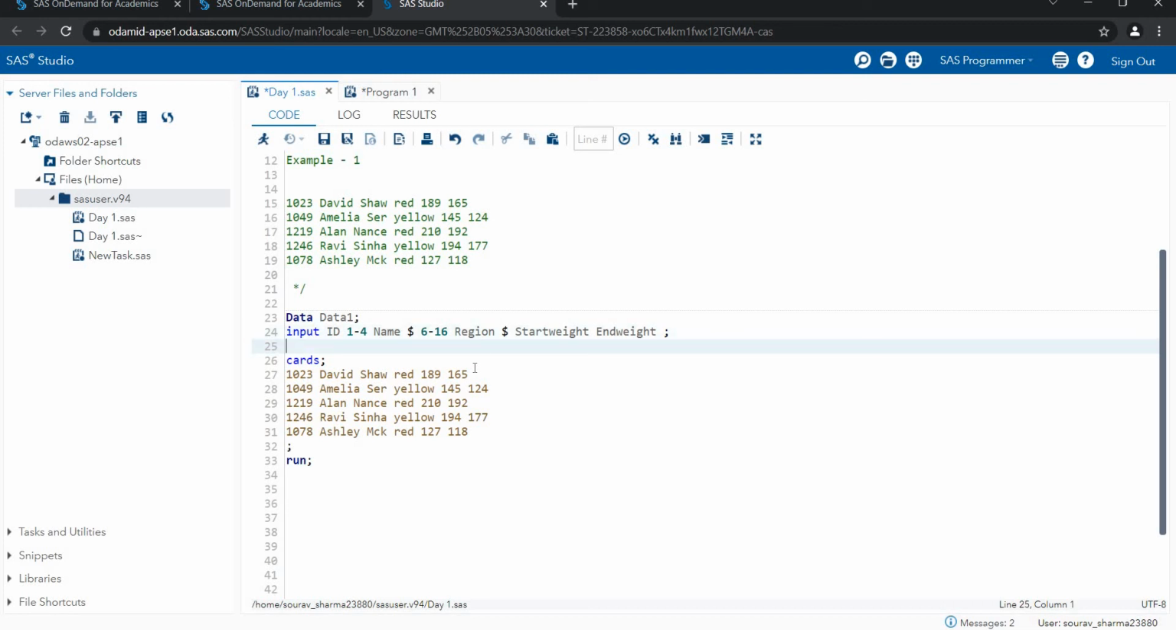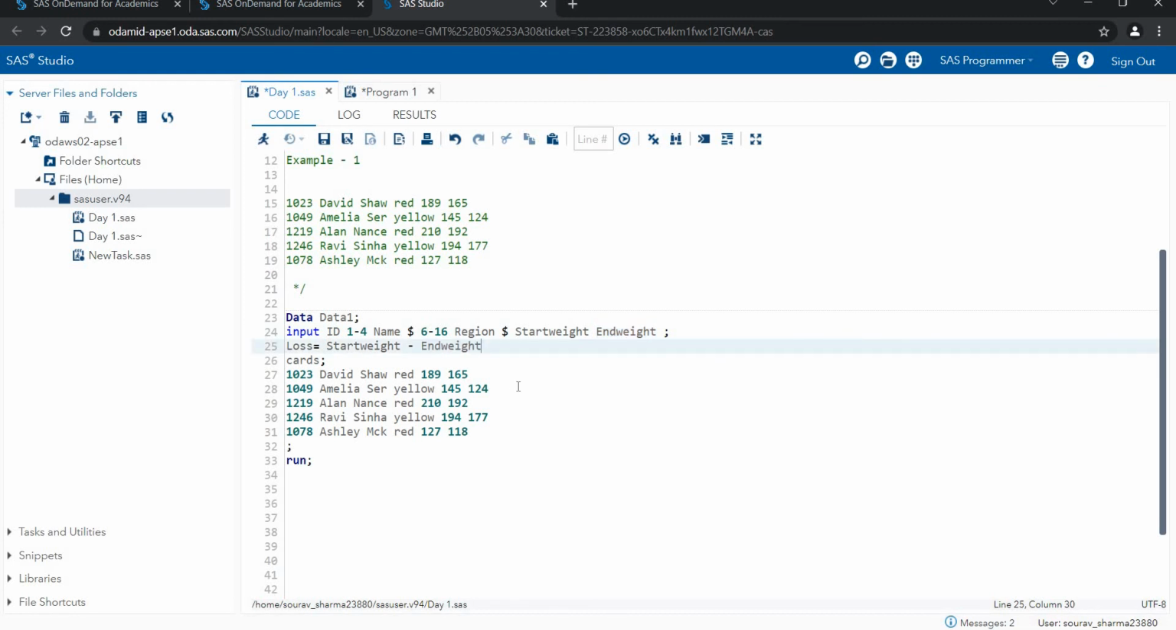Then I want one more variable here. Let's suppose start weight minus end weight. David started with a weight of 189 and now David's weight is 165. So how much did he lose? I write one variable name, lose, and now I'm subtracting my two variables: start weight minus end weight.